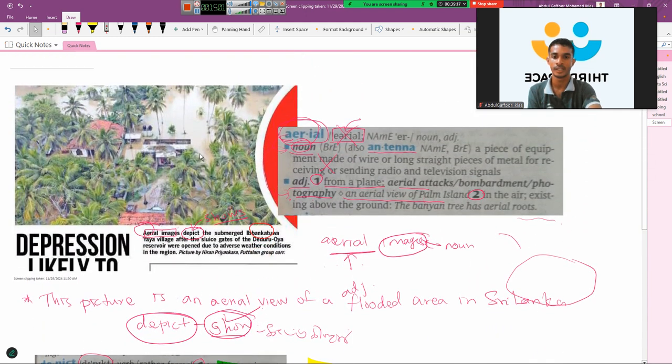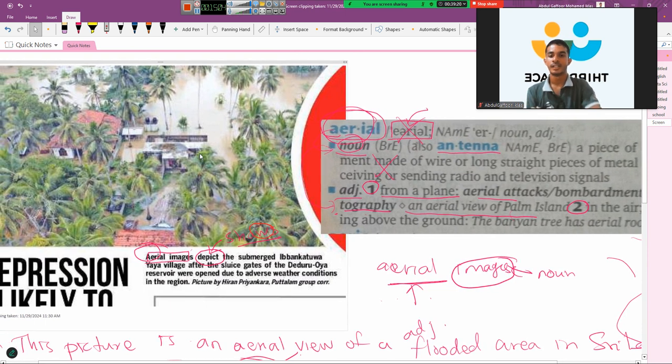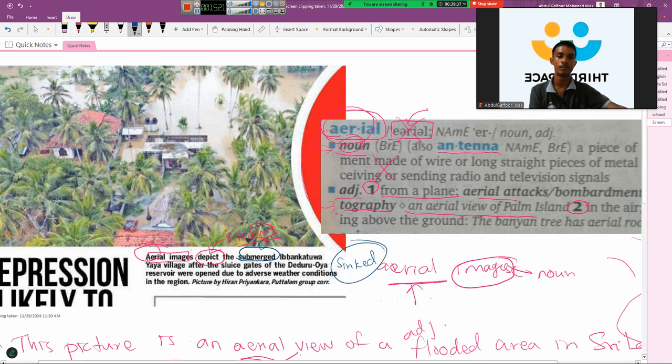Now let's continue reading, right? So here, an aerial image depicts the submerged Ibbakatua, a village after the sluice gate, right? So submerged, you know, right? Sunk, right? So here submerged means sunk, right? So if I want to say the meaning in Tamil, I can say mool here, right? So submerged Ibbakatua village after the sluice gate. So what is a sluice gate? Sluice gate means, in Tamil we say Van Kadavu. This is just a sliding gate that controls the flow of water, right? So this is how we can define this term.